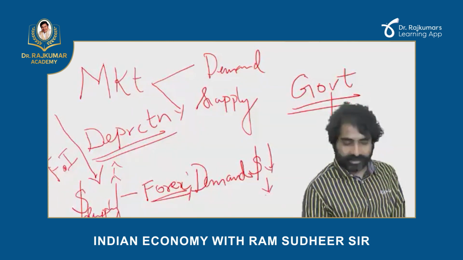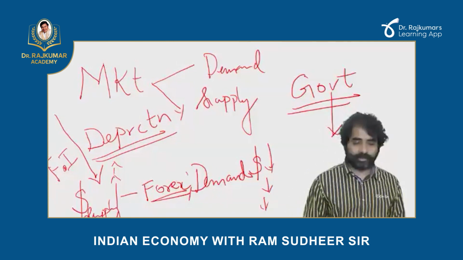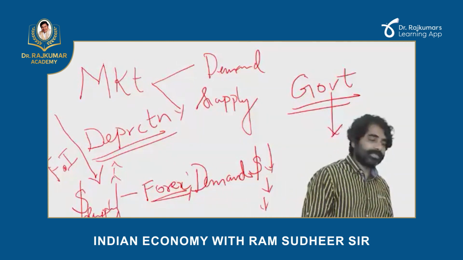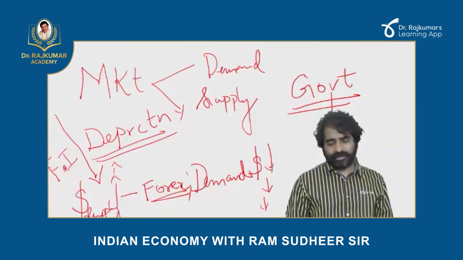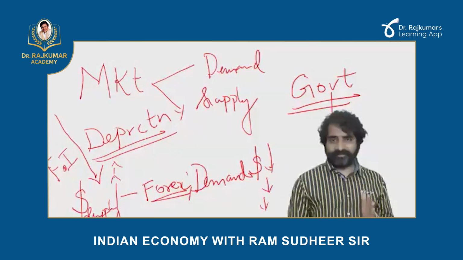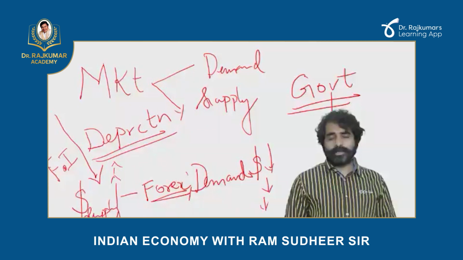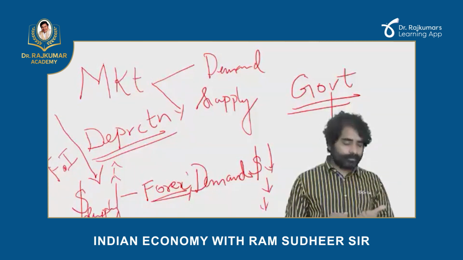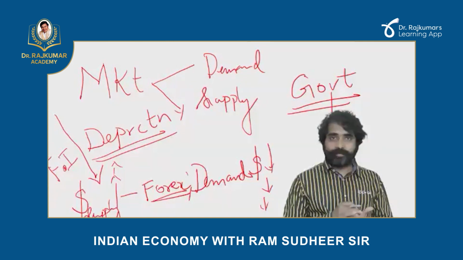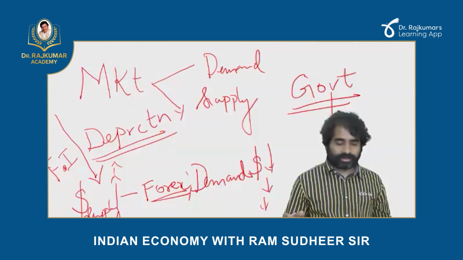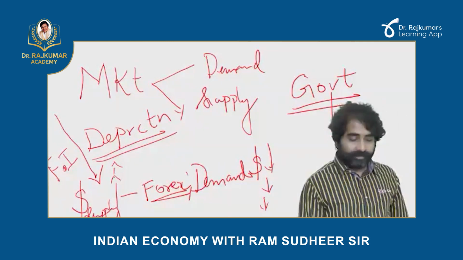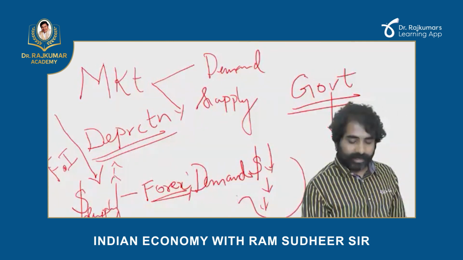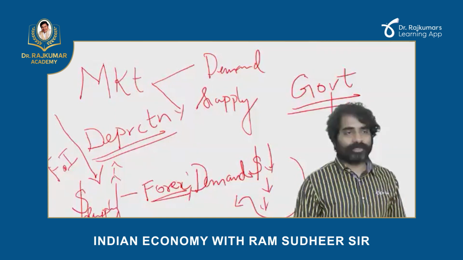Anything in abundance, demand is less. Simple logic, no? Why is there so much demand for IAS? Because every house doesn't have an IAS officer, unlike an engineer in South India. Simple logic. So everything in economics runs based on demand and supply. Now there is more supply of dollars because more foreign investment moved in. So demand for dollars is less. If demand for dollar is less, will I pay less rupees or more rupees to buy the dollar?